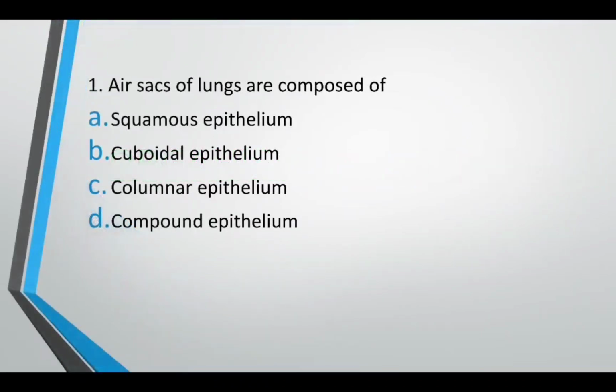Air sacs of lungs are composed of squamous epithelium, cuboidal epithelium, columnar epithelium or compound epithelium. Air sacs of lungs refer to the alveoli. So basically the question is asking the alveoli of lung is composed of. The correct answer is option A, squamous epithelium.